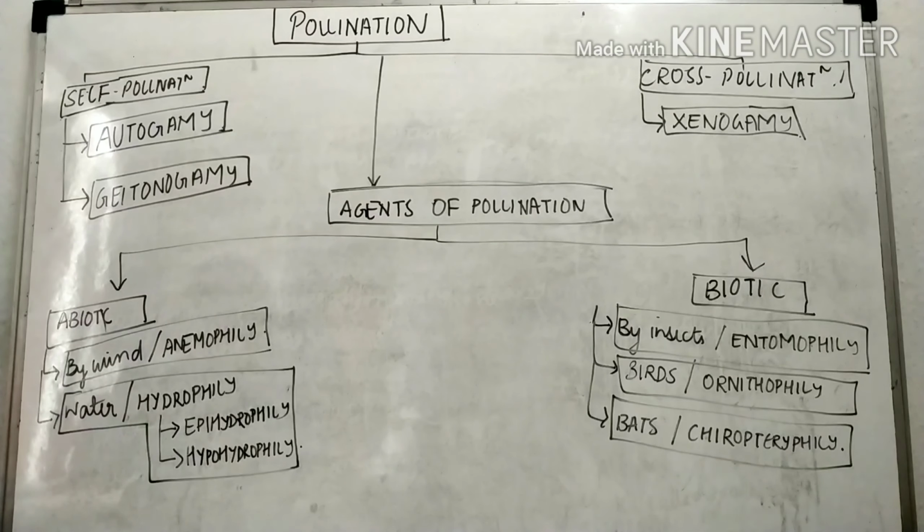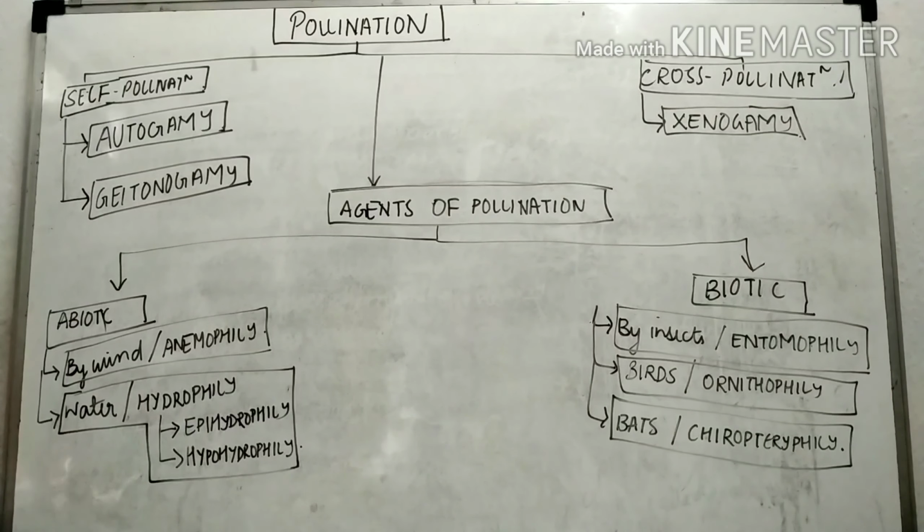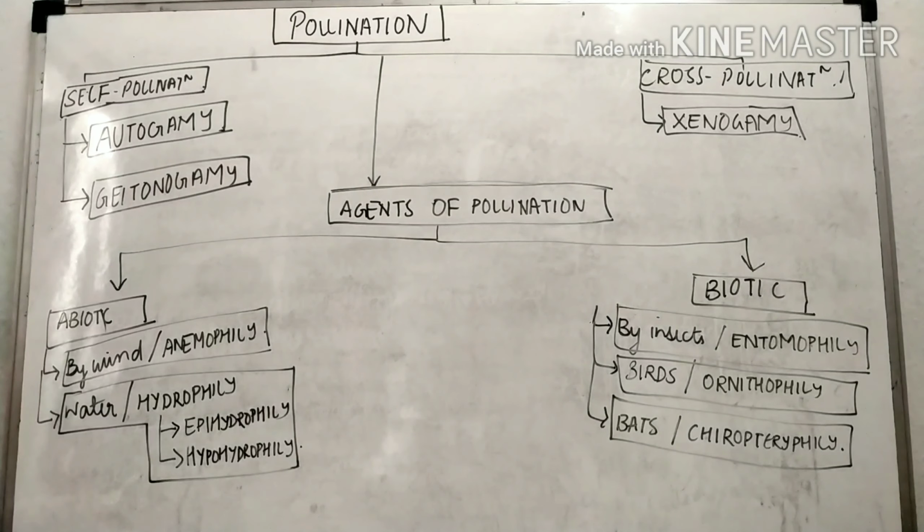Now the homework is you have to give the examples of autogamy, geitonogamy, xenogamy, examples of wind abiotic agents, hydrophily examples, entomophily examples, ornithophily examples, and chiropterophily examples. I just want the examples of each aspect of biotic, abiotic, self-pollination, and cross-pollination.